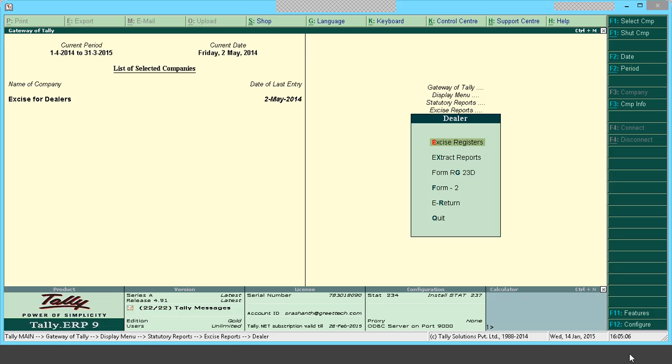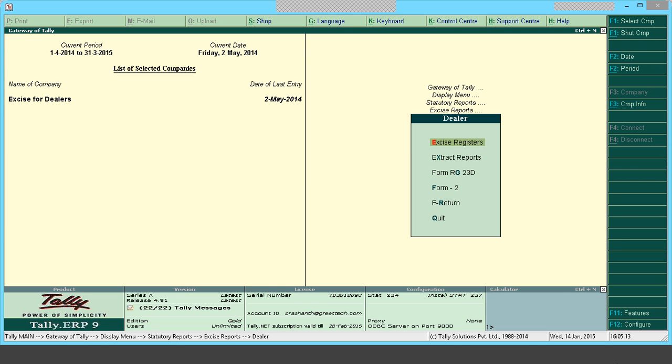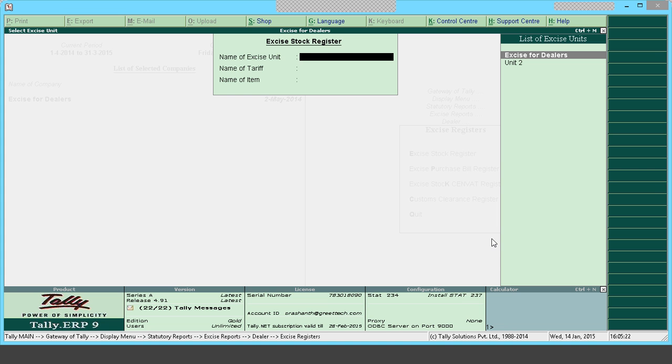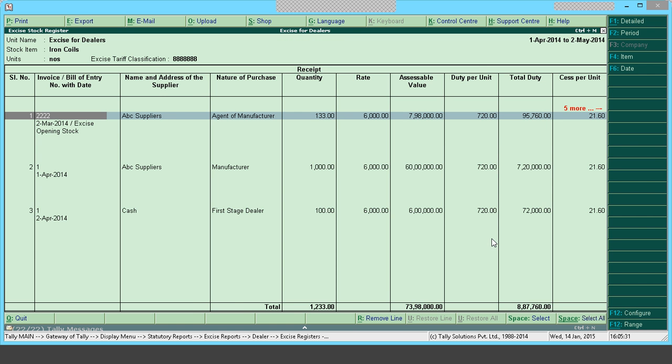So in dealer we have excise register. When we drill down, we have excise purchase stock register. As we saw in the PPT, we also get this unit wise, tariff classification wise, and then we can filter for the stock item.